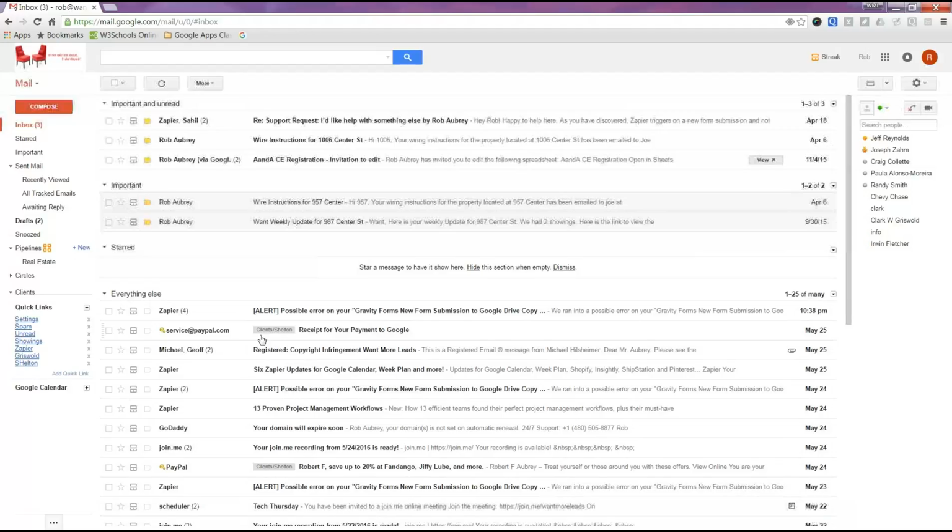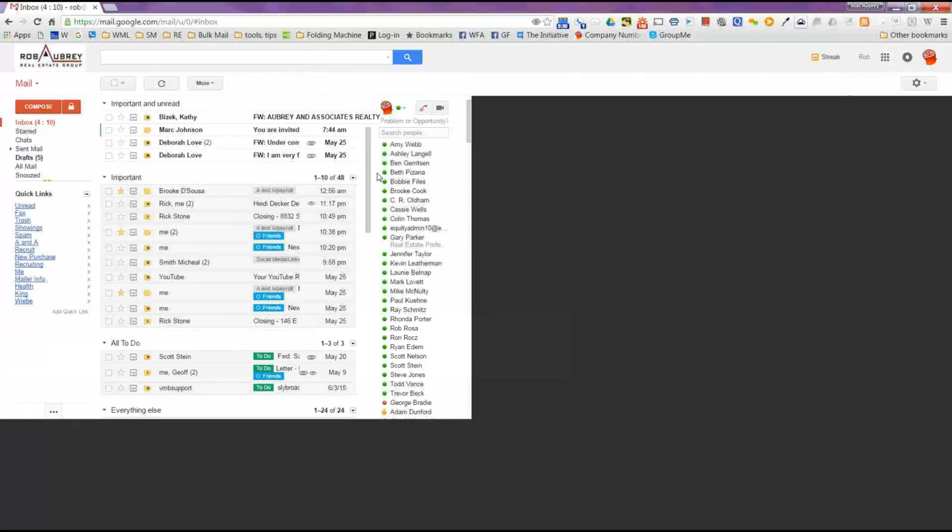Now remember, I don't use this particular account to log in and read my email. I receive these emails in my rob@aubrey.net email account, so that's why you see everything unread. In my personal email right now, I have 4 unread at the top. Right here is what my mission critical site looks like.